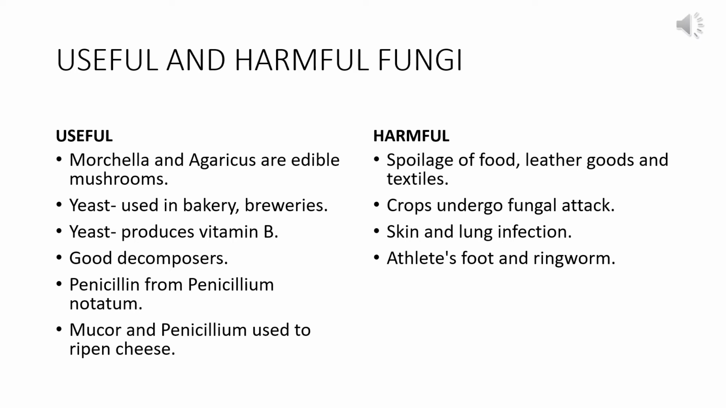All of these fungi are good decomposers. So they will decompose the dead organic matter and divide those complex organic substances into simpler organic substances by breaking them down, and they will be retained by the soil for further use. Penicillin was the first antibiotic that was prepared by the scientist Alexander Fleming from a fungus named Penicillium notatum. Mucor and penicillium are used to ripen cheese, that is in the aging process of the cheese, that will give the cheese a particular characteristic flavor.